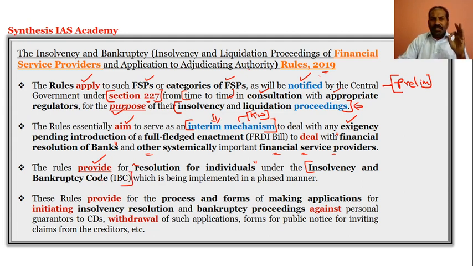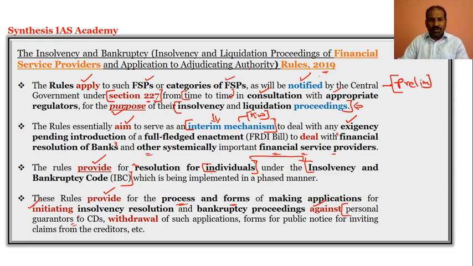So the Financial Service Providers Rules are not only for the financial service providers or categories of FSPs notified by the central government under Section 227, but can also provide resolution for individuals under what? Under the Insolvency and Bankruptcy Code. And these rules provide for the process and forms of making applications to initiate insolvency resolution and bankruptcy proceedings against a personal guarantor.